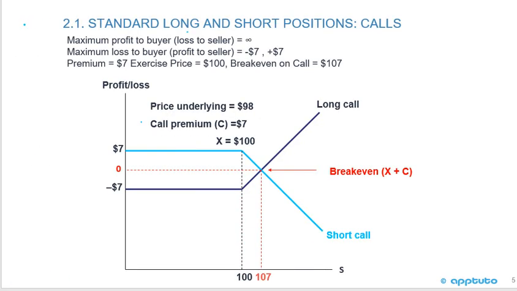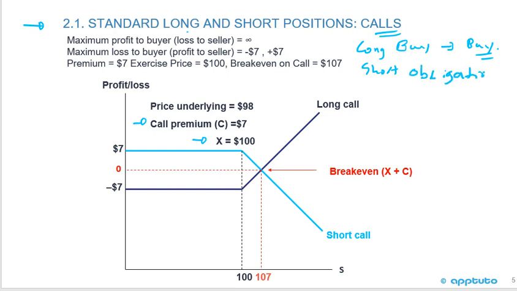So now we're going to go through the standard long and short positions, and we're going to look at the calls first. In this situation, the exercise price is 100, the call premium is $7. And just remember with a call, if I buy a call, I have the right but not the obligation to buy the stock. If I'm short, if I sell the call, it gives me the obligation to sell the stock.